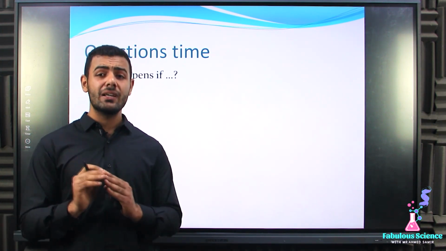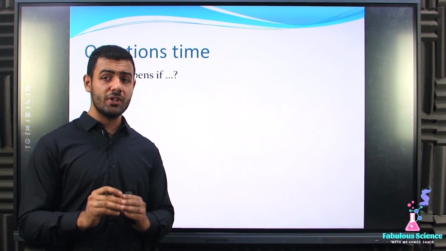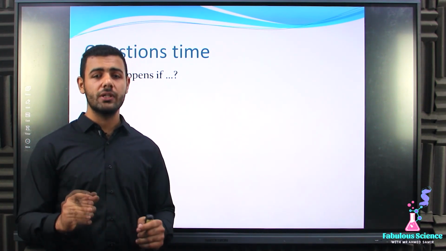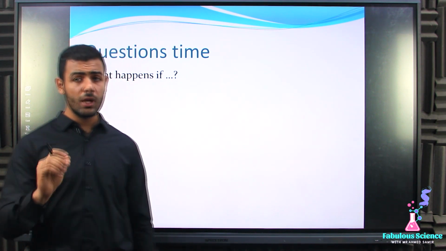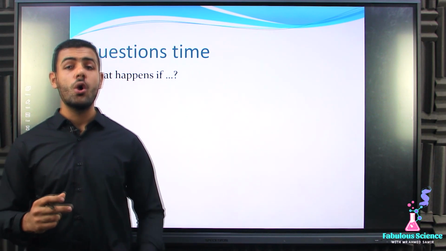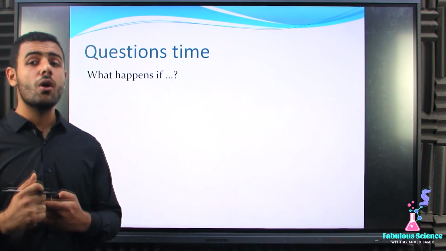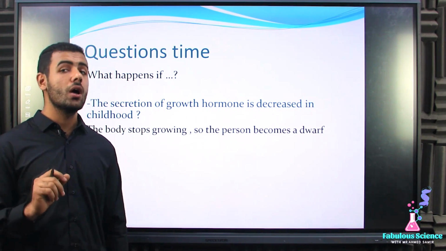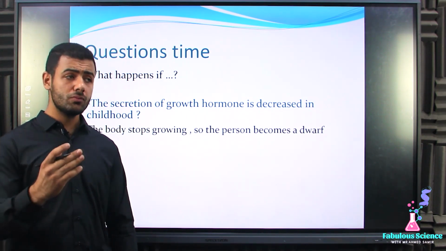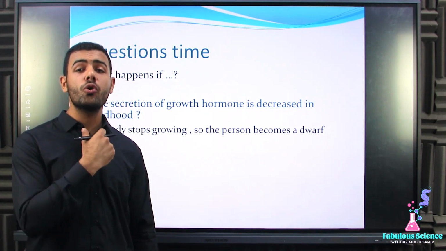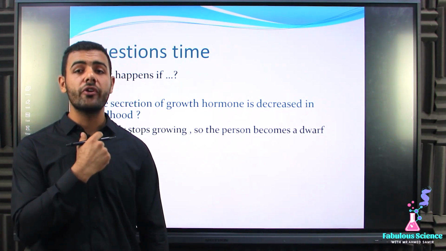As we said, we have a lot of endocrine glands, and the thyroid gland is one of them. The thyroid gland consists of two lobes, which are linked together with a small part. What about its location? It is located in the front of the neck, on both sides of the trachea.